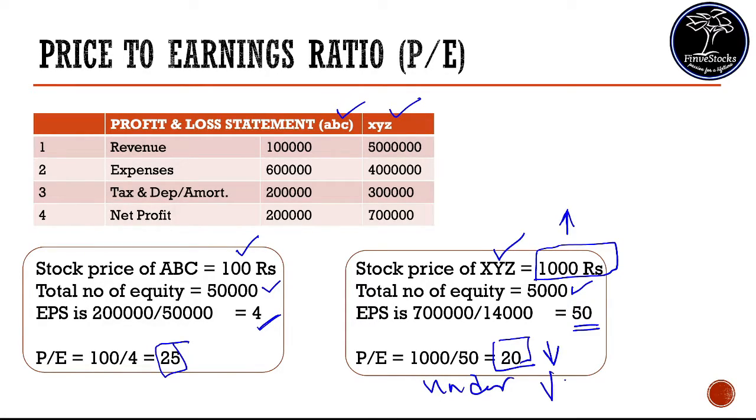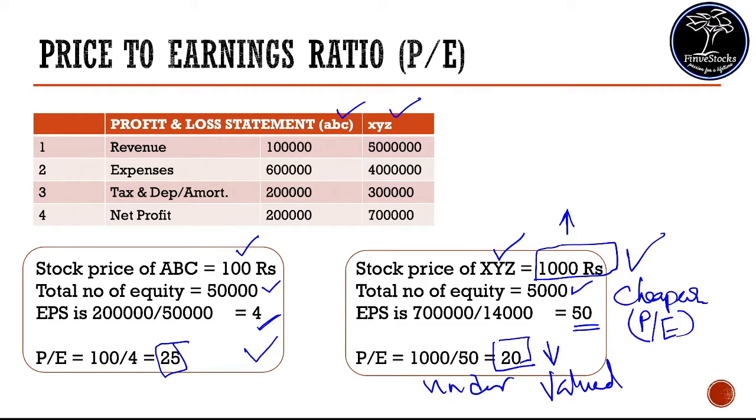The stock price only shows the affordability of a person to buy that stock. But in terms of valuation, the stock XYZ, that is the 1000 rupees stock, is cheaper compared to the 100 rupees stock based on PE ratio. So always, higher PE commands higher valuation and lower PE commands lower valuation. But that doesn't mean higher valuation companies are bad or lower valuation companies are good. It can be vice versa also, because a company is commanding a higher PE because it has good growth prospects in the future, or it is accounting for a lot of good factors which are going to come in future. So you should never judge a company only based on PE ratio. This will be used as an indicator to do further analysis.